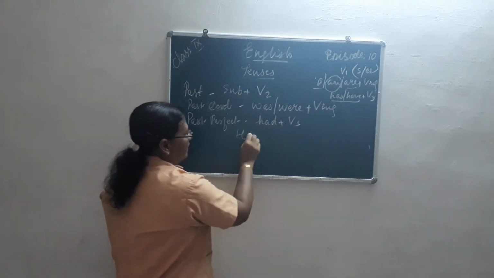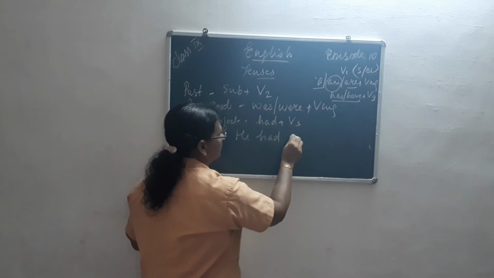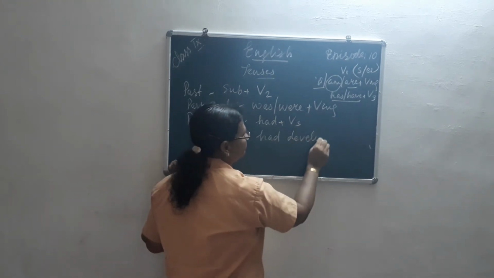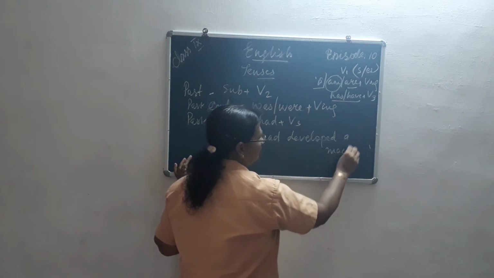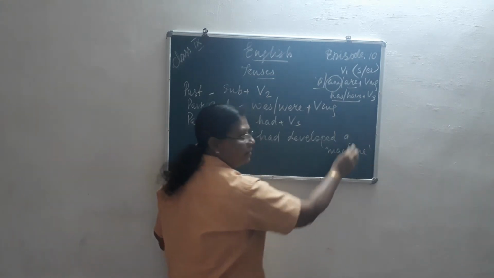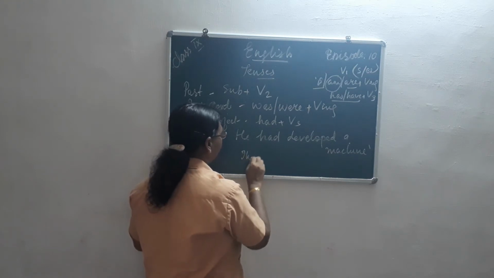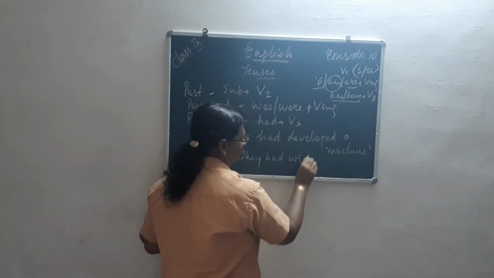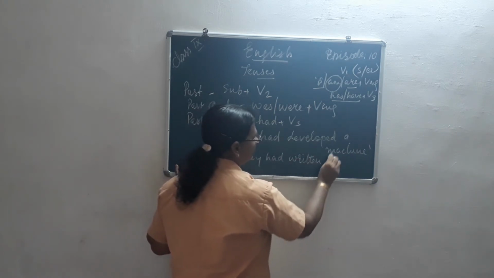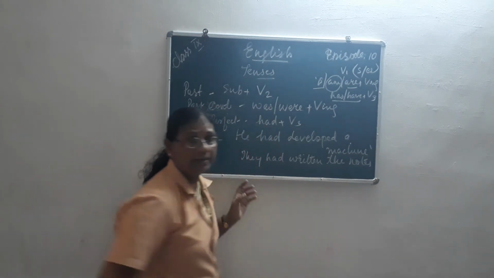Example, he had developed a machine. Or they had written the notes.